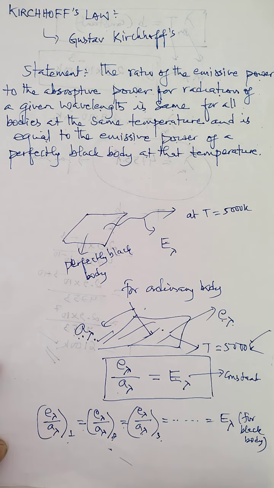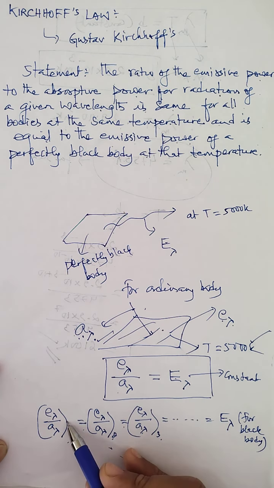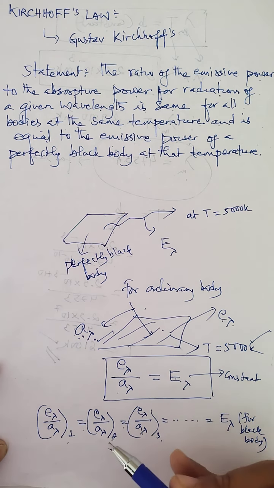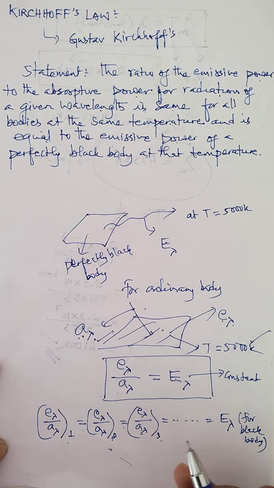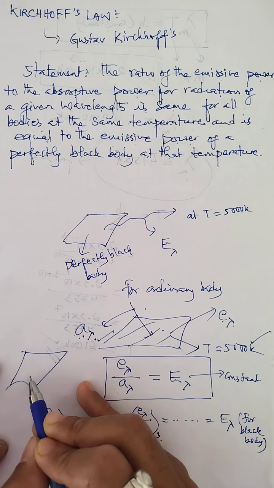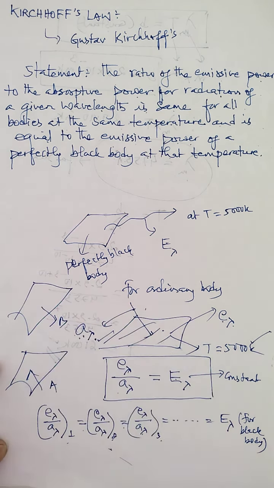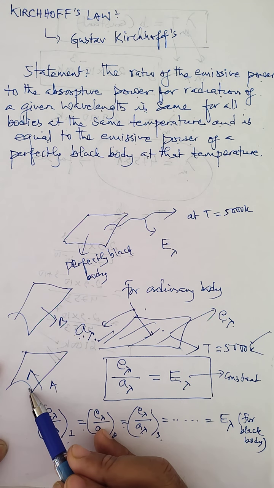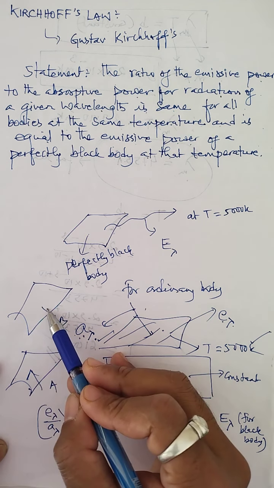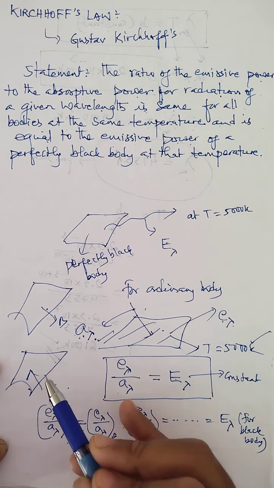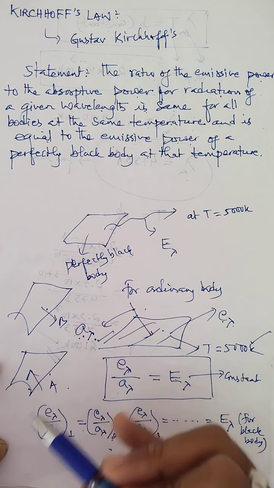Now thus at a definite temperature and for a given wavelength, the ratio of the emissive power to the absorptive power for different surfaces is always the same. Now if I consider a surface A, and there is another surface B. Now if surface A radiates 10 times more energy than surface B, then at the same wavelength surface A absorbs 10 times more energy than